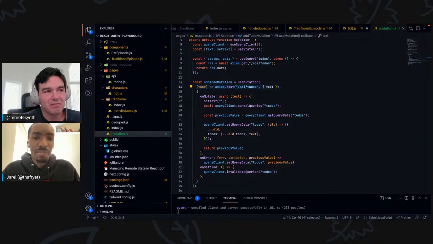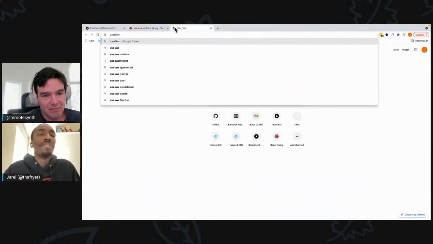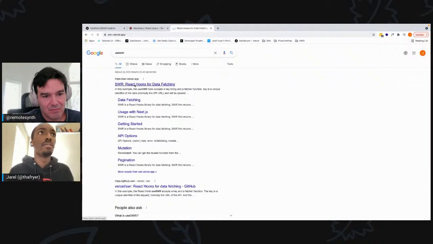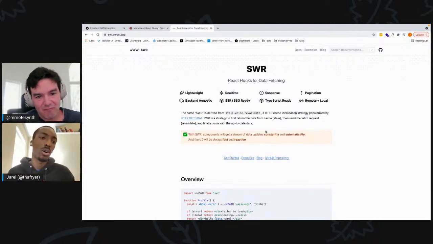There's another library out there called SWR, and it's made by the Vercel team. They have a nice little powerhouse squad of developers over there. As you can see, it has that nice little Vercel look. It pretty much takes this stale-while-revalidate pattern, which is what React Query is kind of doing to an extent also, returning the data and giving that cache to the front end. So there's a few other libraries out there in this space. I'm just a fan of React Query.